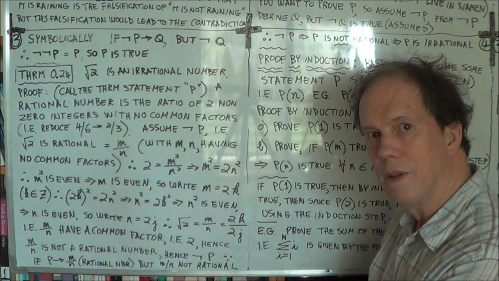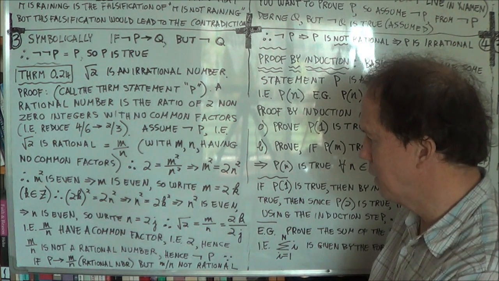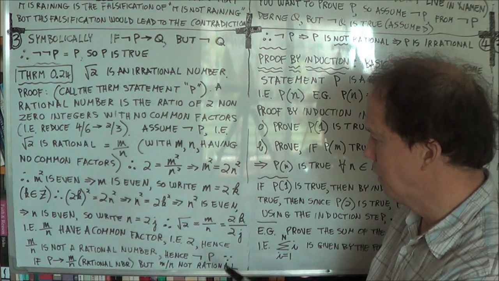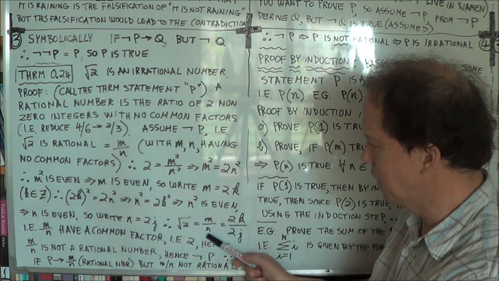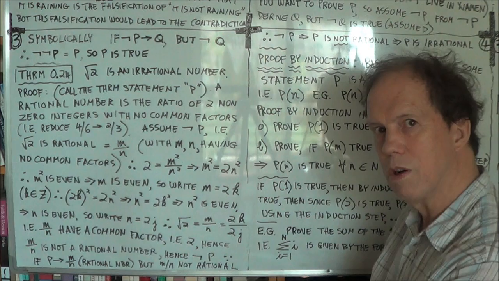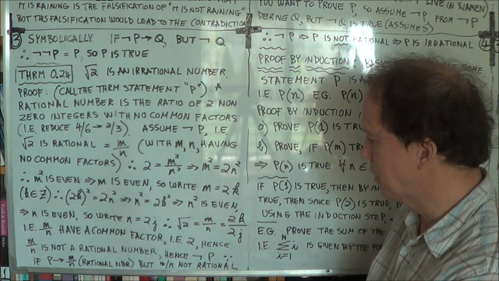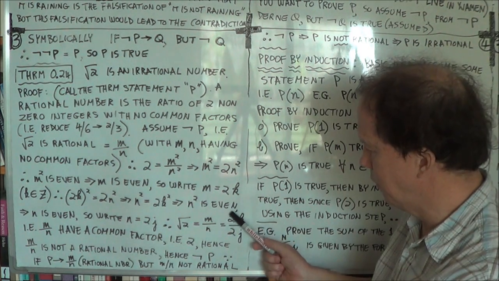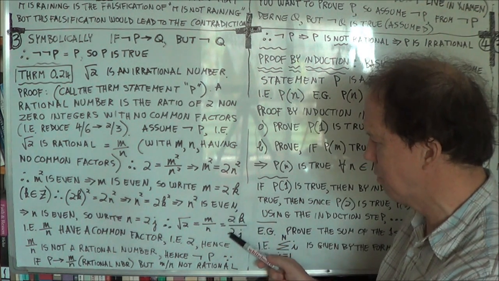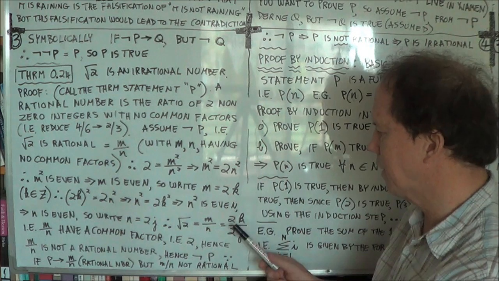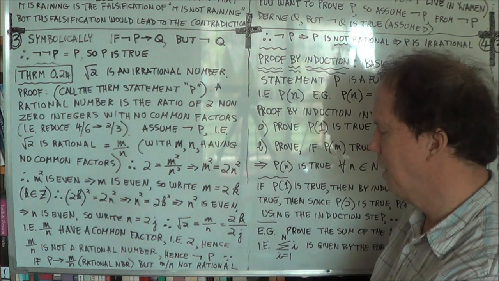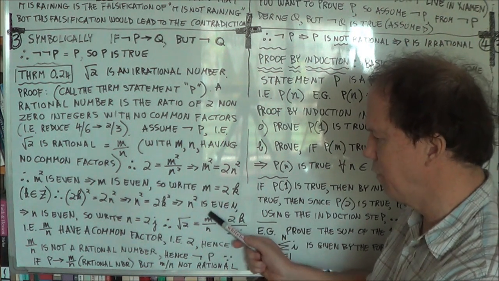But that's a contradiction to the idea that m over n has no common factors.